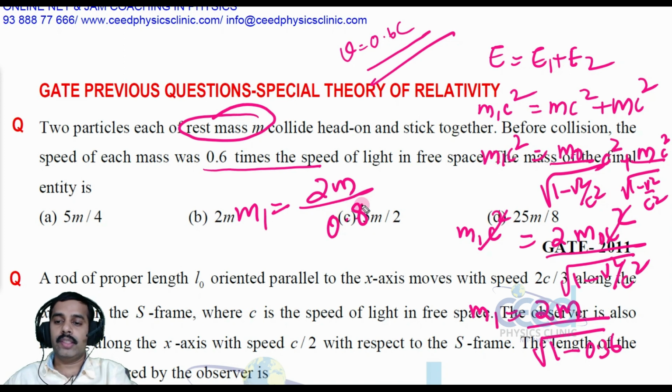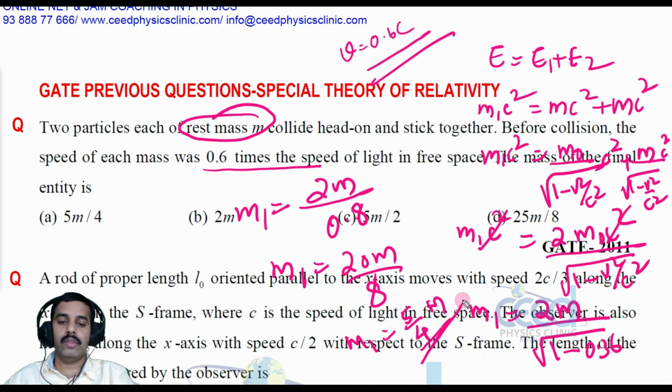So the final answer is 2m divided by 0.8, that is m1 is equal to 20m divided by 8, that is m1 is equal to 5 by 4 m, right? We can cancel with 4.